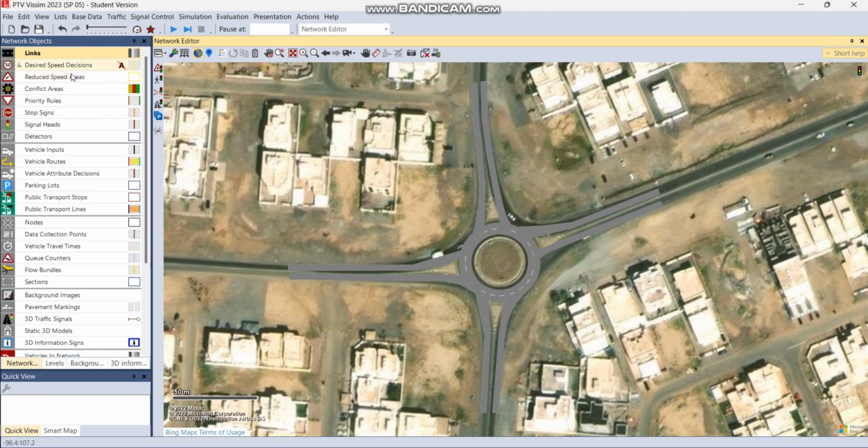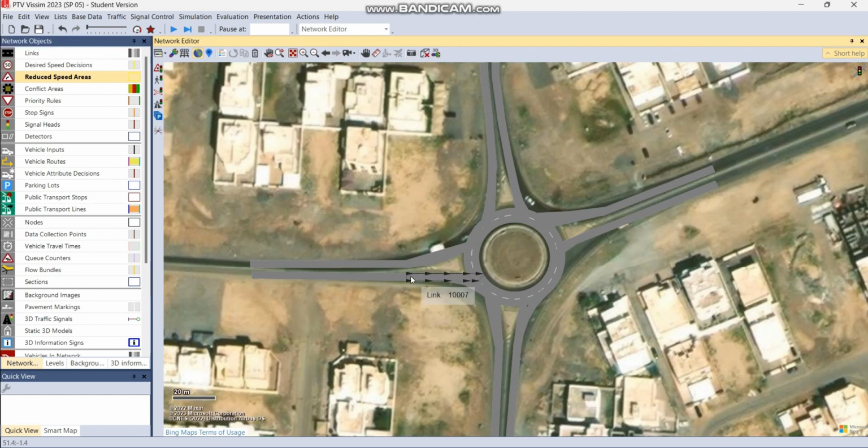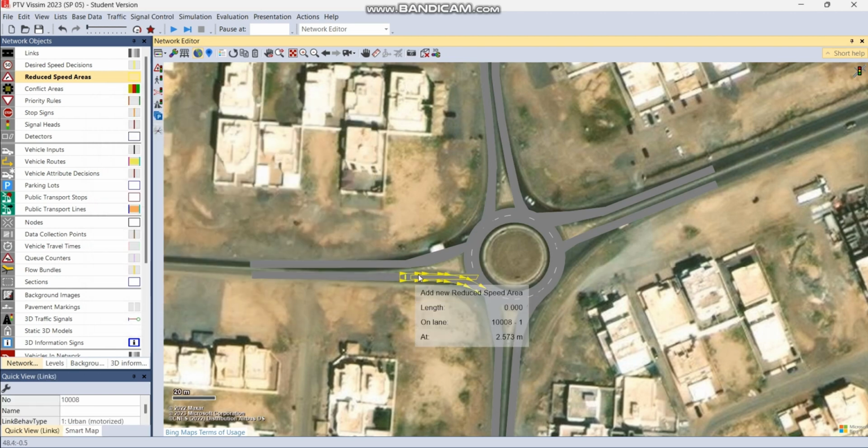Next, we're going to add the reduced speed areas where cars will potentially slow down. So in this case, it will be from links that are approaching the roundabout. So for here, just like with drawing links and connectors, you can hold control, right click of the mouse, and then drag. So these are where the cars will potentially slow down.